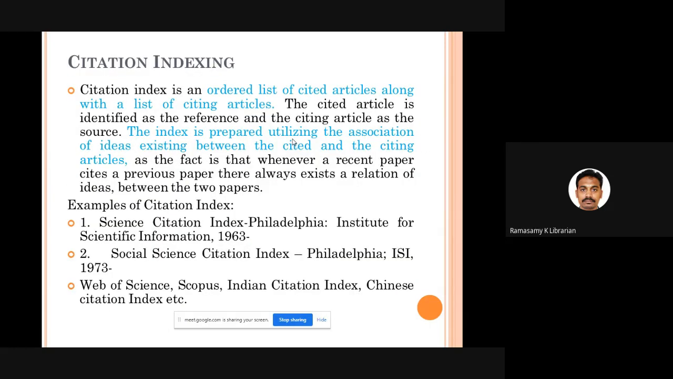Then comes citation indexing, the second type of derived indexing. Citation indexing means you might have heard about Scopus, Web of Science, Indian Citation Index, Chinese Citation Index. In Web of Science, we have Science Citation Index, Social Science Citation Index, Arts and Humanities, Emerging Sources, Conference, Books, all those citation indexes are there. A citation index lists the articles and, on the other side, the articles cited by these articles. So citing article, cited article, source article, cited articles. Both these things are listed in the citation indices. Okay, very clear, I think.